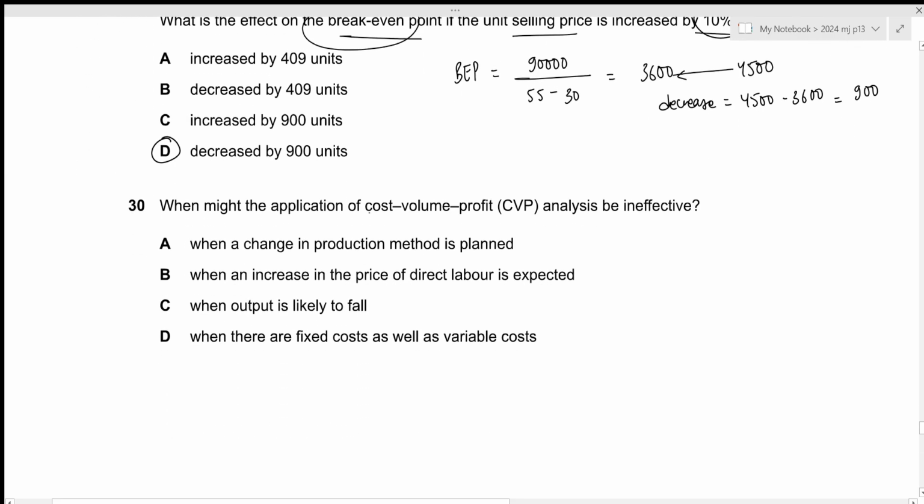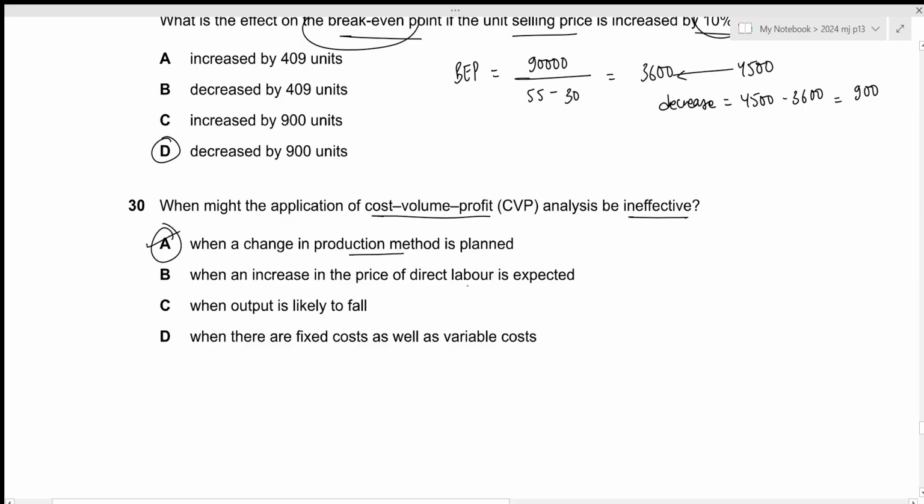When might the application of cost volume profit analysis be ineffective? The first one is when a change in production method is planned. This is true because if there is a change in the production method, then it might mean that all of our variables might be changing. There might be additional variable cost per unit, there might be some new fixed cost, and according to our assumption of cost volume profit analysis, we assume that the variable cost per unit and the total fixed cost will remain constant. So A is the answer we're looking for. Let's take a look at the remaining options as well.